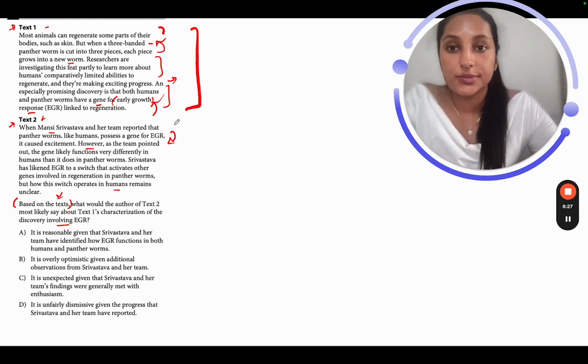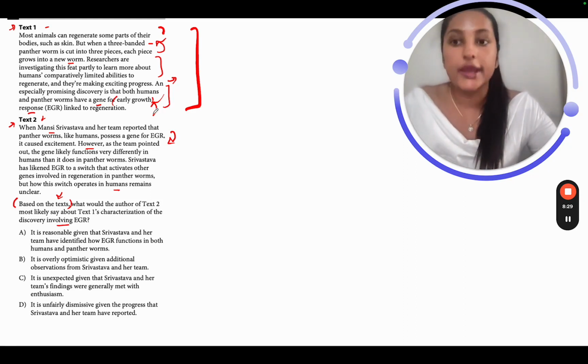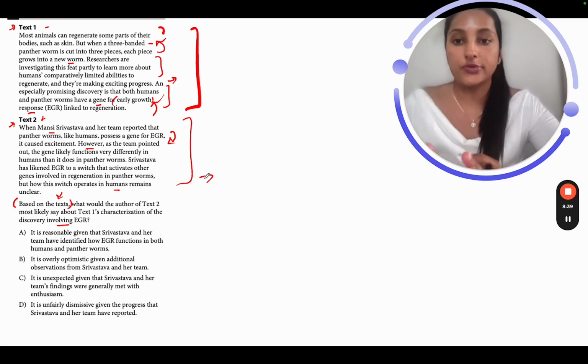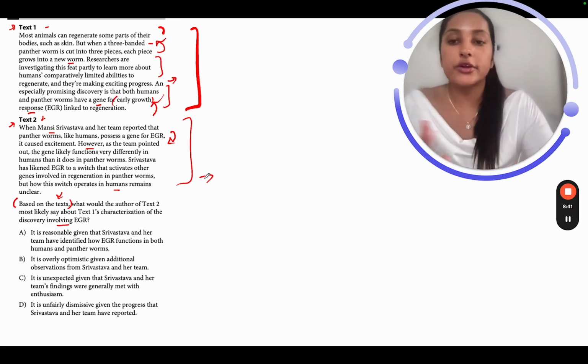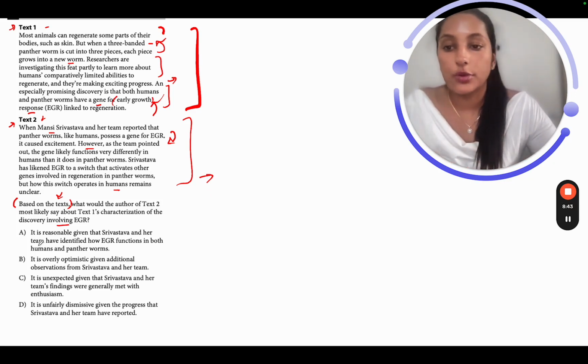Alright, now with this understanding, I've understood the relationship. So text 1 is basically giving you the discovery, right? And the author is being optimistic about that discovery. But in text 2, the author is basically saying that we need to do more research to be really optimistic, right? We have to know more about it. Alright, let's go ahead and start eliminating our options.